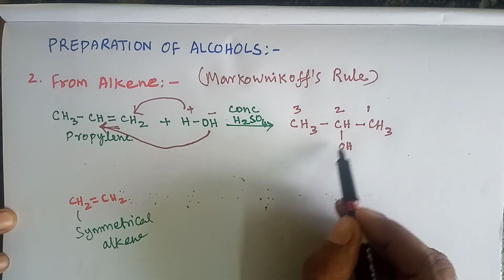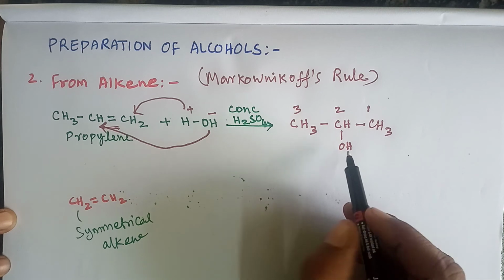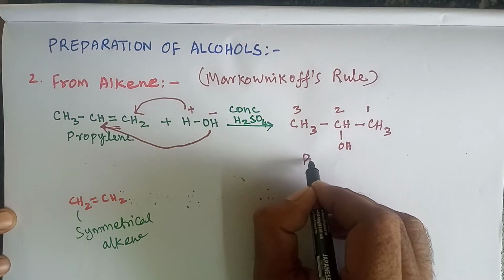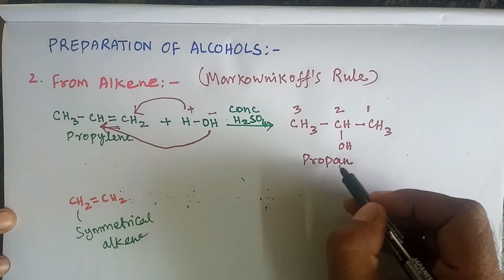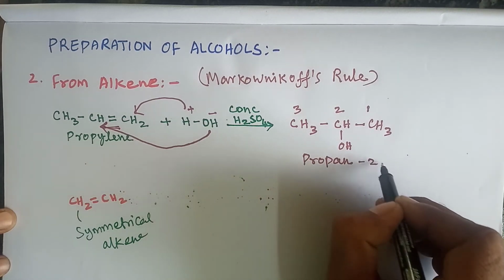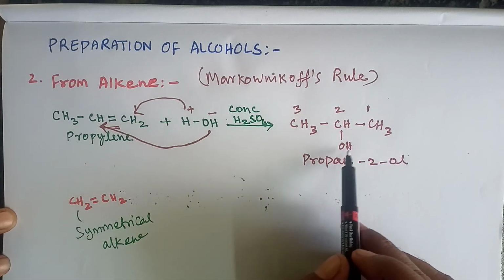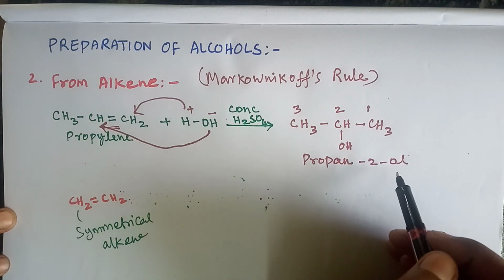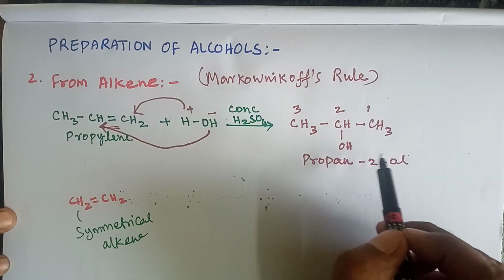Here the functional group is present on the second carbon. So the name of this compound is propan-2-ol. The OH group is present on the second carbon. It is an alcohol, so we can say propan-2-ol. This is a secondary alcohol.